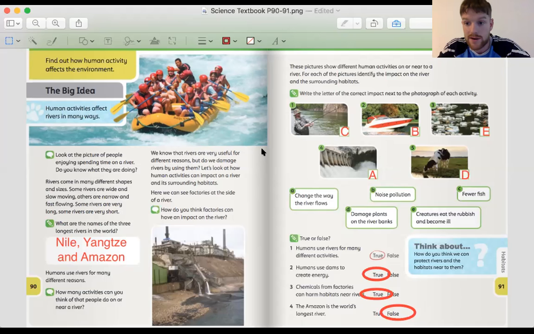We rely on them a lot for doing lots of different activities. We have seen the impact that factories and households can have on rivers. We have seen ways in which we can help as well. So reducing our plastic consumption, so plastic bottles, plastic bags, things like that, will help a lot